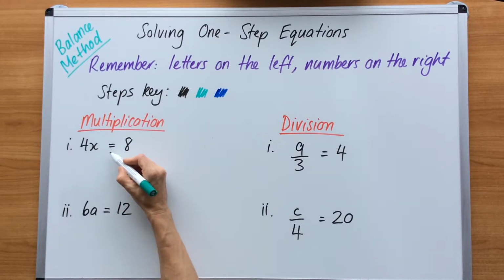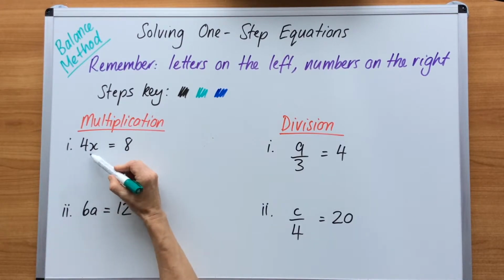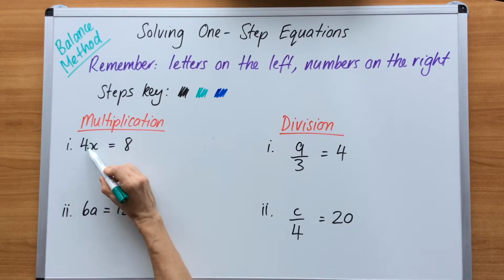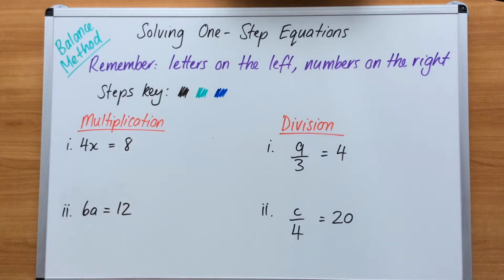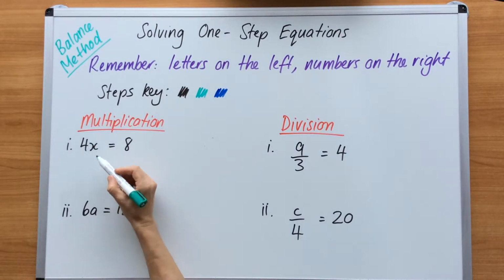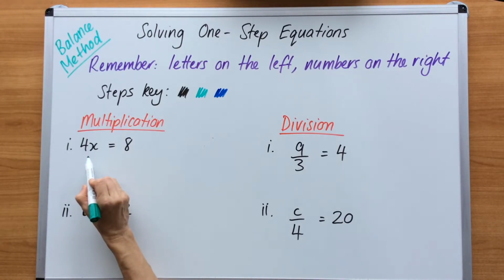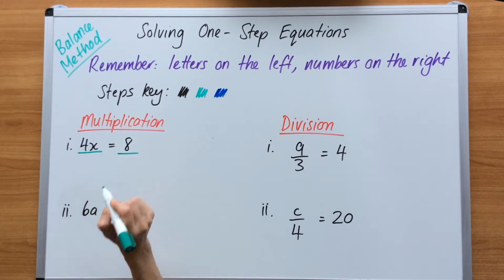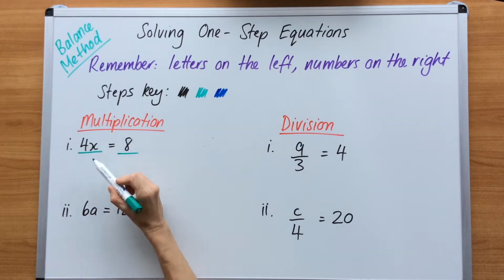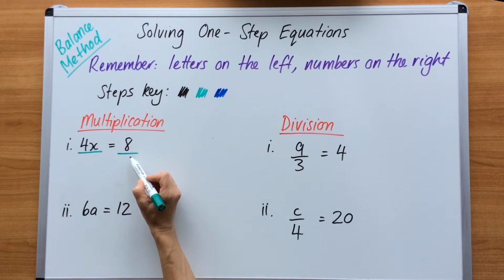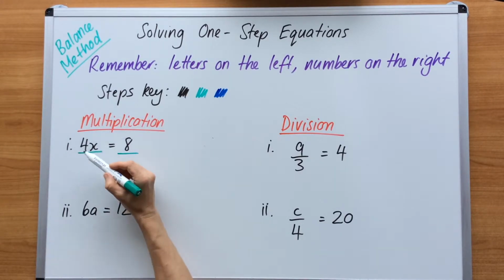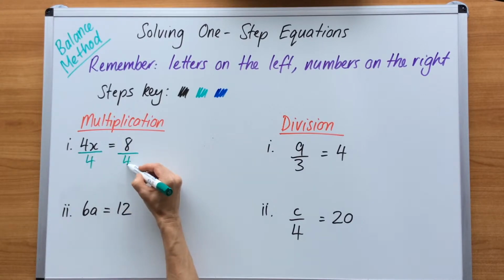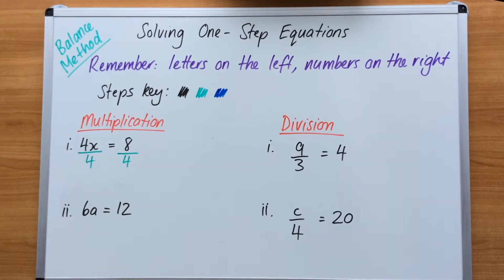In this question, we have multiplication. So it's 4x equals 8. That really means 4 times x equals 8. We need to think about the fact that this is multiplication. The opposite of multiplication is division, and what I do to one side, I must do to the other. So we put division symbols here as fractions. Always, this number next to the pronumeral goes under both sides, because what you do to one side, you must do to the other.